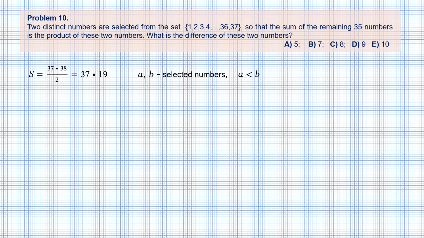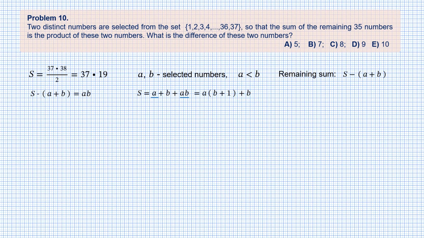To get the sum of remaining numbers, we subtract A plus B from the total sum S. And the remaining sum is equal to the product AB. So we get an equation that has to be solved for natural A and B not exceeding 37. To do that, we collect all the terms containing A and B in the right hand side, where we want to factorize somehow. There is no common factor for all three terms, but we can factorize AB with another term, for example A. This leaves alone term B,